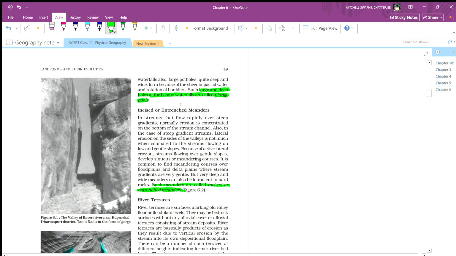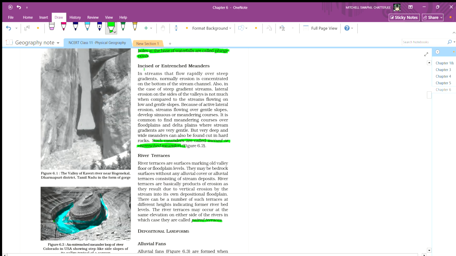This is self-explanatory. Now incised and entrenched meanders. In streams that flow rapidly over steep gradients, normally erosion is concentrated at the bottom of the stream channel.